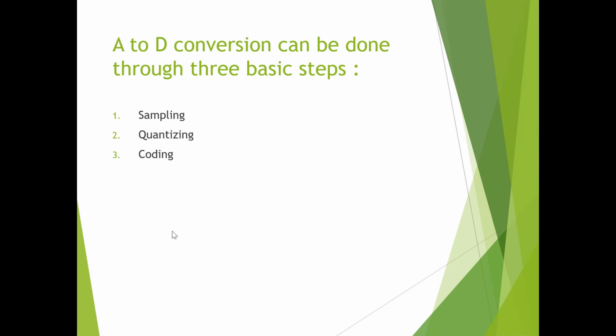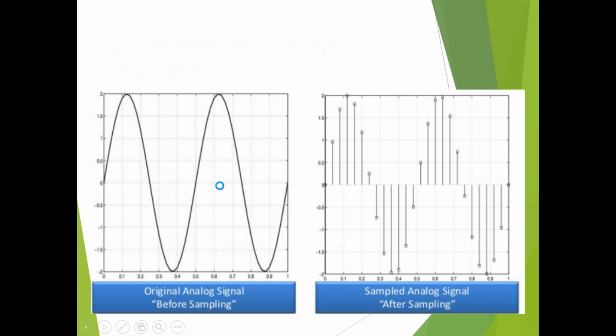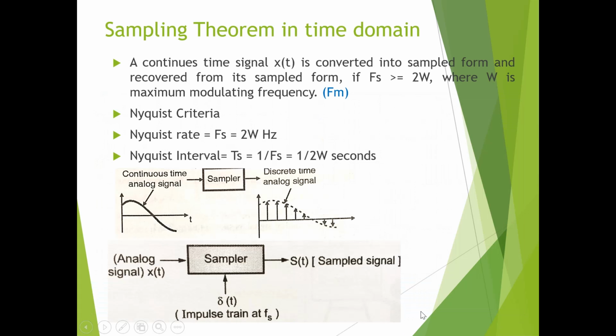Now, basically how to convert our signal, that is an analog signal, into a digital one. That can be done by using three basic steps. First is sampling, then quantizing, and then coding. So at the end of this you will be getting the digital signal. We can see the difference between an analog signal and a sampled analog signal over here.